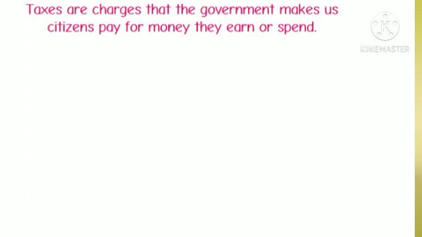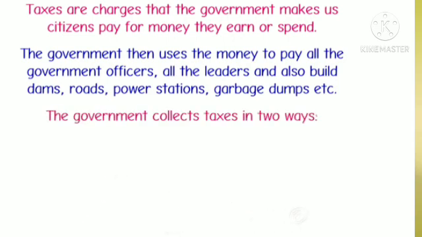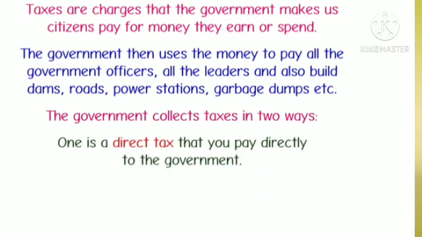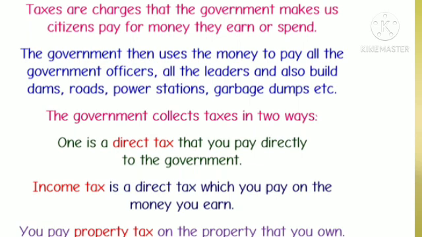Taxes are charges that the government makes us citizens pay for money they earn or spend. The government then uses the money to pay all the government officers, all the leaders, and also build dams, roads, power stations, garbage dumps, etc. The government collects taxes in two ways. One is direct tax that you pay directly to the government. Income tax is a direct tax which you pay on the money you earn. You pay property tax on the property that you own.